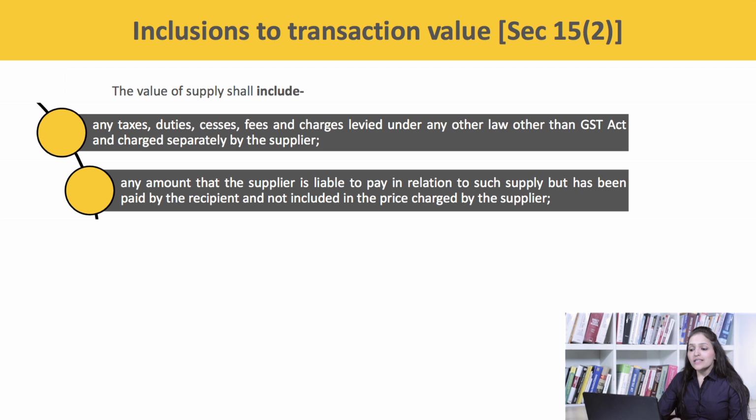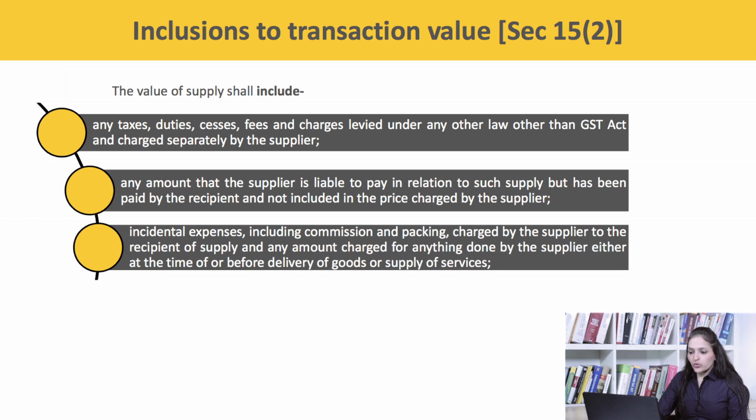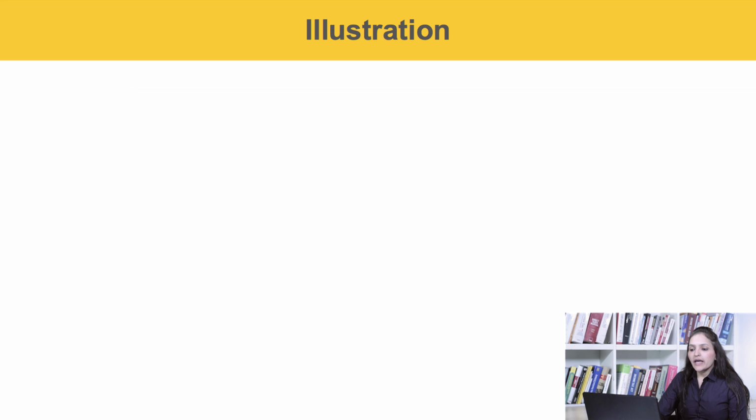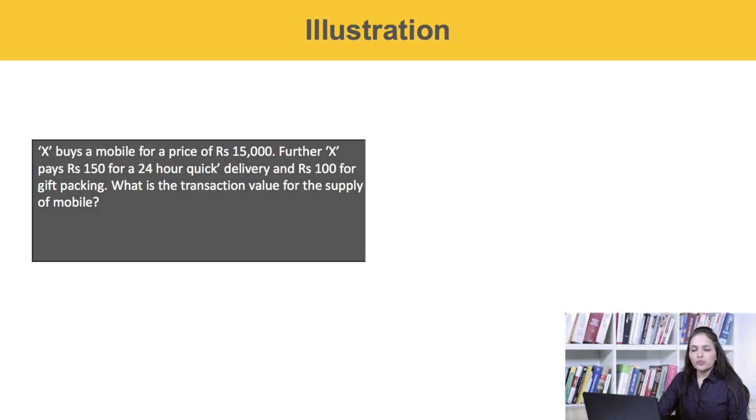Next point, incidental expenses, including commission and packing charged by the supplier to the recipient of supply and any amount charged for anything done by the supplier either at the time of or before the delivery of goods or supply of services. For example, X buys a mobile for a price of rupees 15,000. Further, X pays rupees 150 for a 24-hour quick delivery and rupees 100 for gift packing.